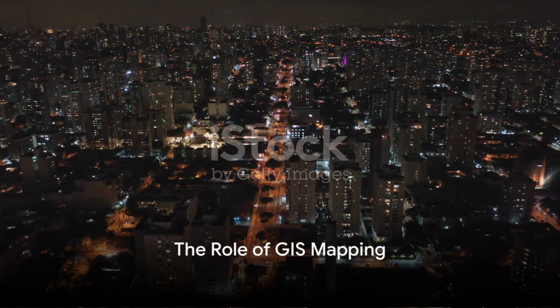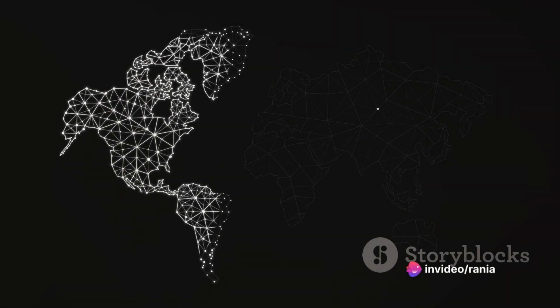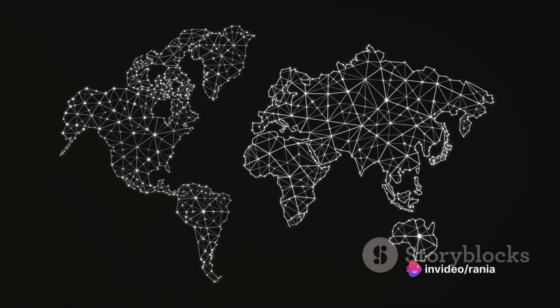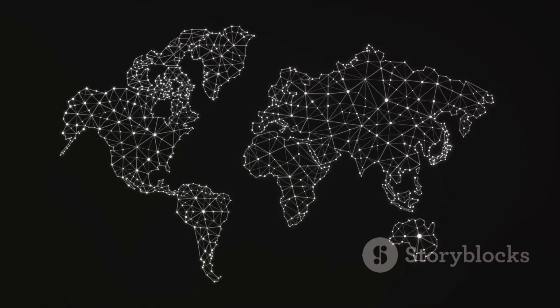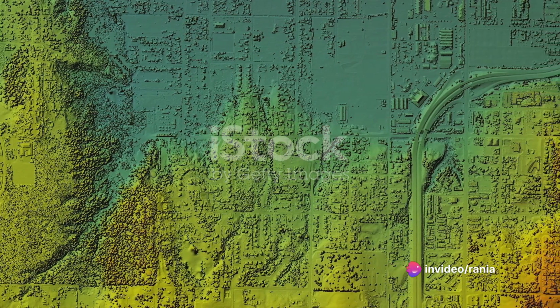GIS mapping is not just about showing us where things are. It's about revealing the patterns and relationships within complex data sets that can help us understand the past, analyze the present, and predict the future. It's about taking raw data and turning it into meaningful information that can guide decision-making and chart progress.